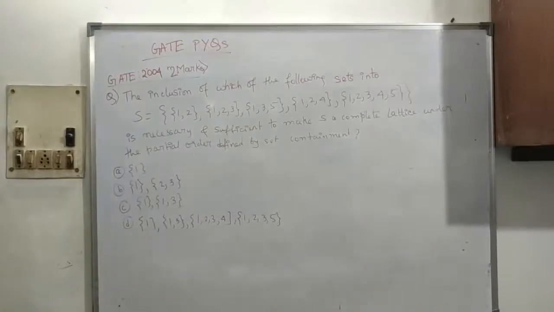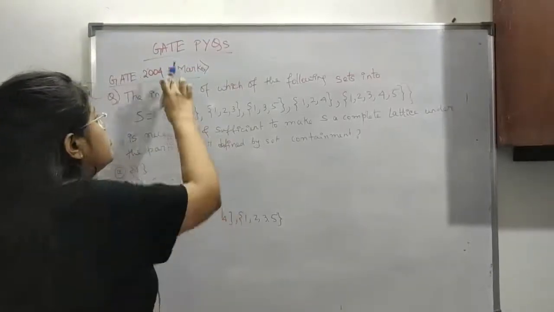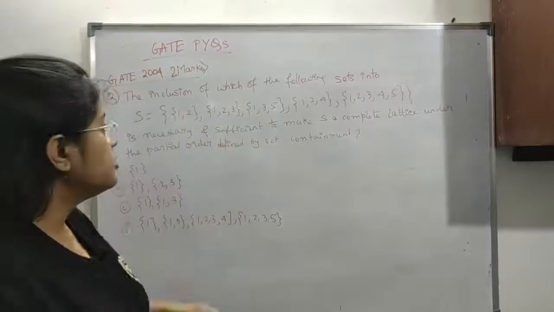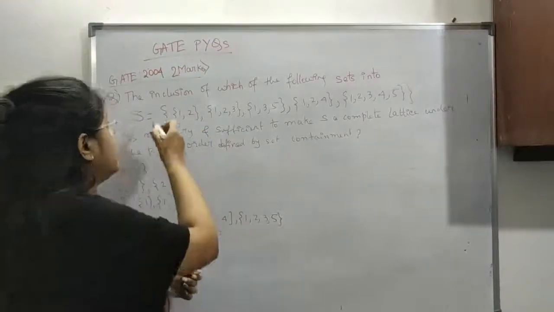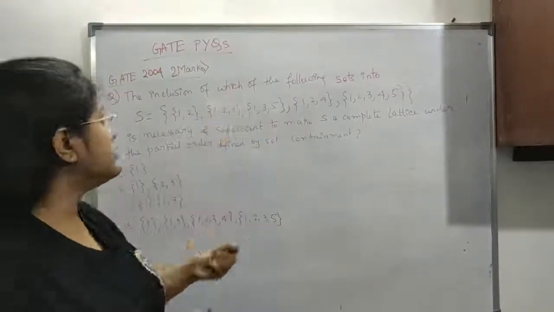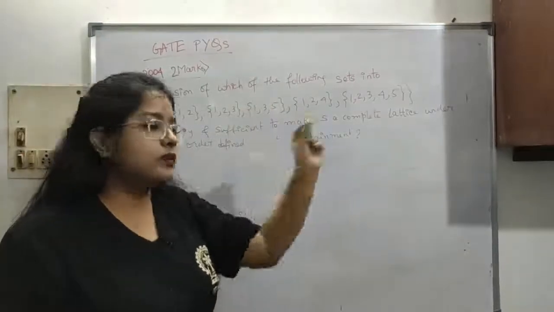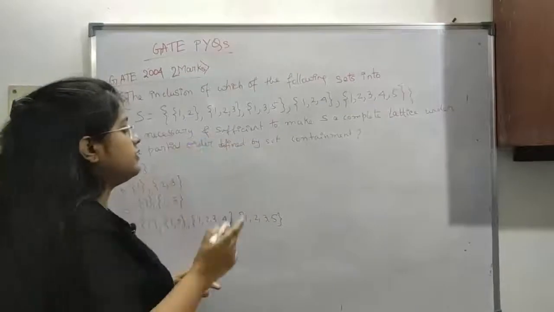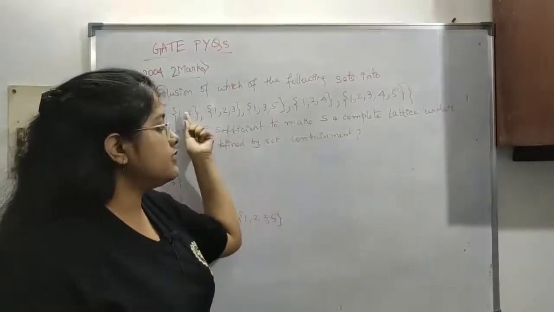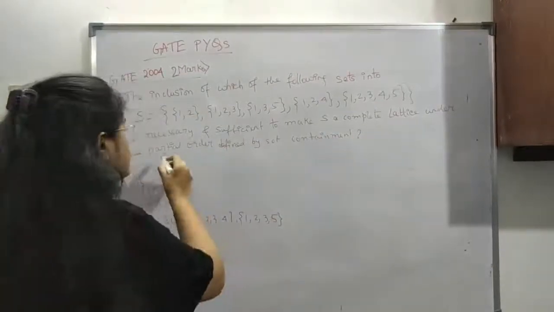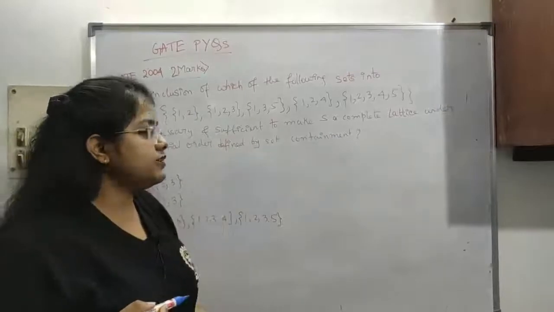So now let's see this question. This was asked in 2004, a 2 marks question. The inclusion of which of the following sets into this already given set S is necessary and sufficient to make S a complete lattice under the partial order defined by set containment?